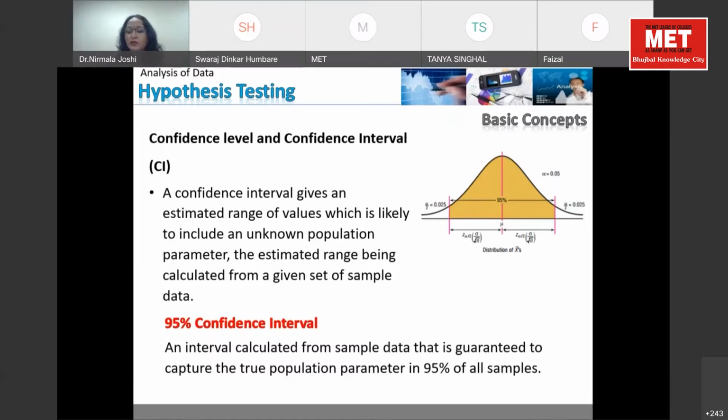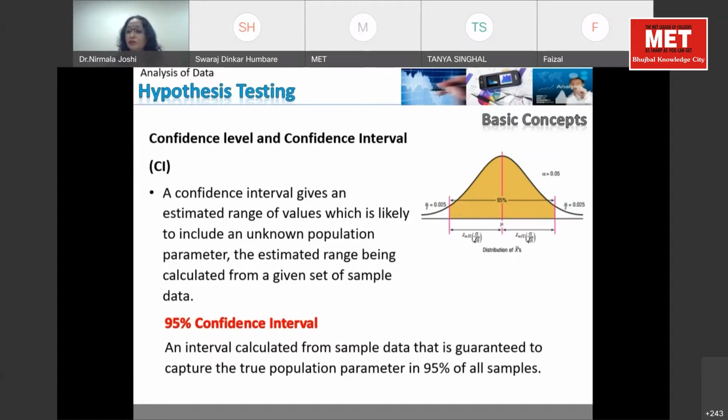This is the lowest limit and this is the highest limit. That helps us draw a limit and see whether all the observations are coming in that category or not. We have to decide this level of confidence. When we are doing experiments in life sciences, the level of confidence should be very high because the stakes are very high. We cannot take risk.